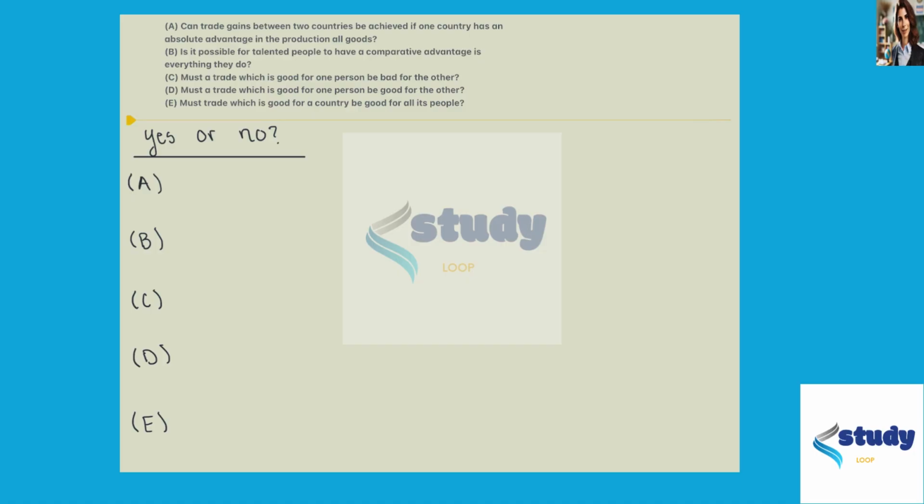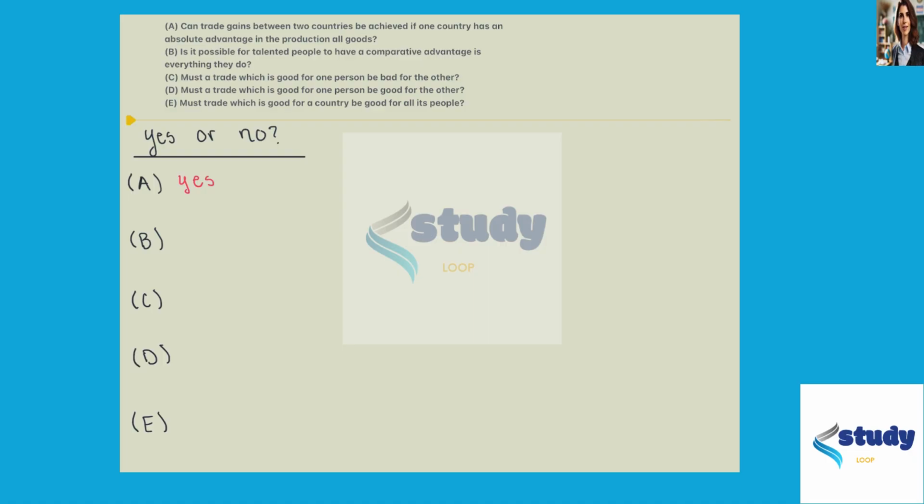So question A says, can trade gains between two countries be achieved if one country has an absolute advantage in the production of all goods? The answer to this one is yes, and this is because even if one country has an absolute advantage in the production of all goods, the two countries are still able to benefit from some trade agreement so long as one country has a comparative advantage in the production of one of the goods.